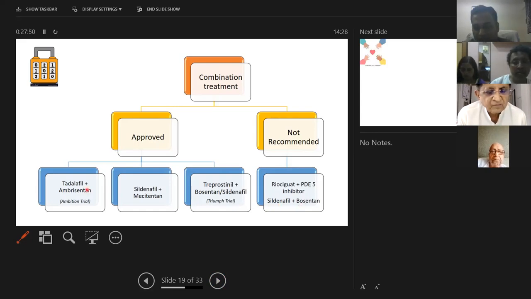The drugs which are combined and have shown very good results, the first combination which came in the market was tadalafil and ambrisentan, which is known as Endoblock T as a brand name. Then recently sildenafil and macitentan, which our patient Samreen was on. And if we have to give with an IV combination, we give treprostinil with bosentan or sildenafil.